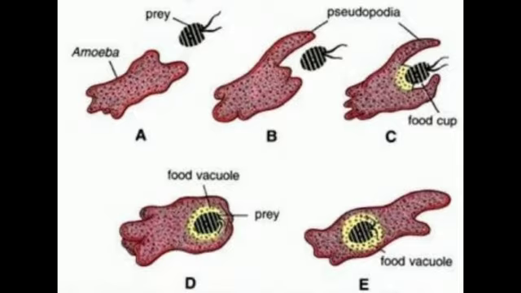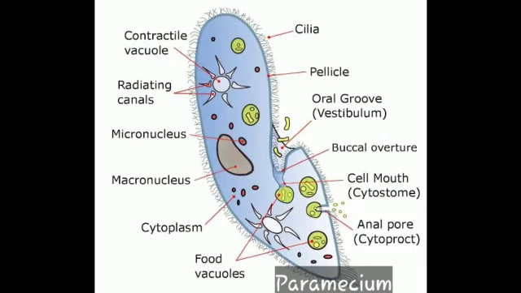Then we talk about the other unicellular organism, that is paramecium. Paramecium is a slipper-like organism which has hair-like structures all over the body called cilia. With the help of these cilia, they move and take their food.